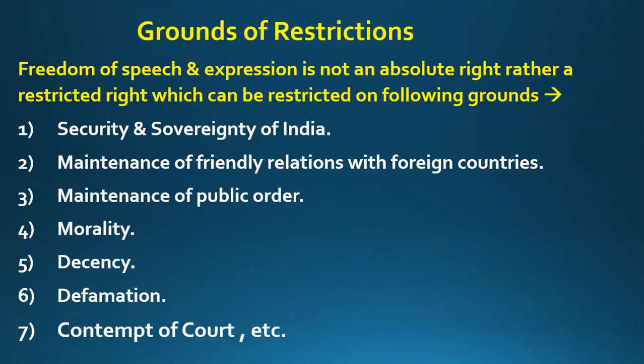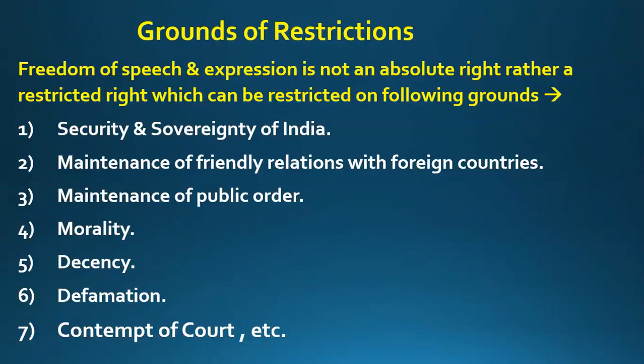Now what does it mean? It means that you are not allowed to speak anything which can threaten the security and sovereignty of India. For example, suppose you work in a government department and you have certain sensitive information. If any foreign country gets this information, they can misuse it against the interest of India. So that information is actually secret information and you are having that information.